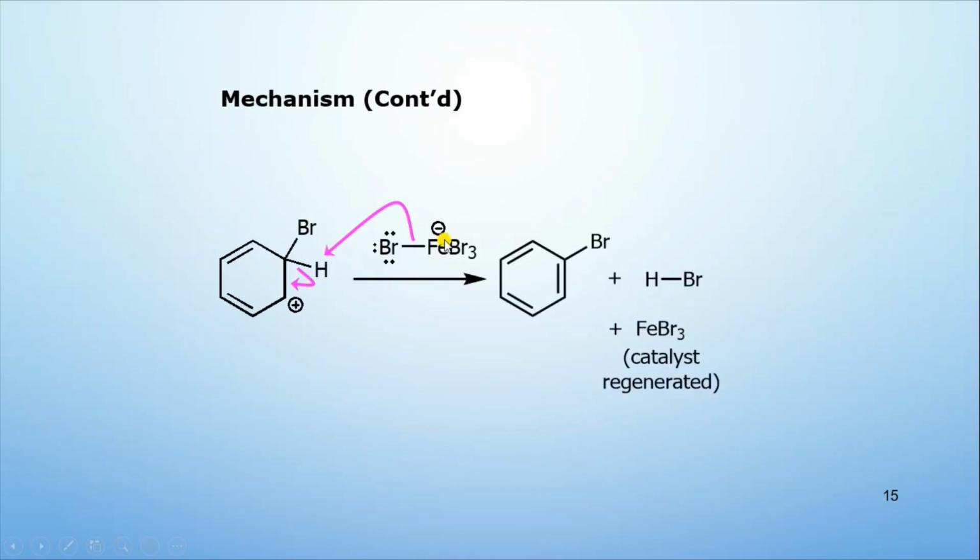This is the stabilizing factor in this reaction. That's why this reaction is happening, because we have the regain of the aromaticity. In the addition reaction we lost the aromaticity, but here in the substitution reaction we regain the aromaticity.